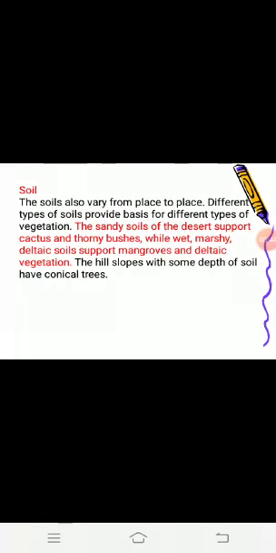Second is soil. The uppermost layer of the crust which supports all vegetation is known as soil. Soil supports different types of vegetation. Different types of soil are found in India, such as alluvial soil, black soil, laterite soil, sandy soil, and red and yellow soil. These soils provide the base for different vegetation.